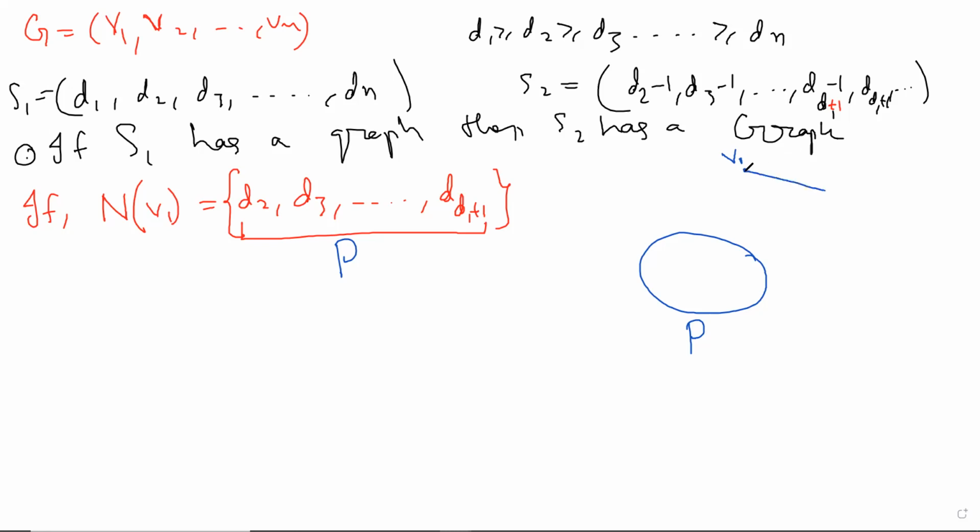V1 might, so this is more of a problem in monovariance in some sense. V1 has a neighbor which is not in P. Maybe. It may have some neighbors in P, but we want to say that not all. So maybe some neighbors are in P. It is very important to draw some pictures like this. I know it is highly inaccurate, but that's not the point. And it may have some neighbors outside P.